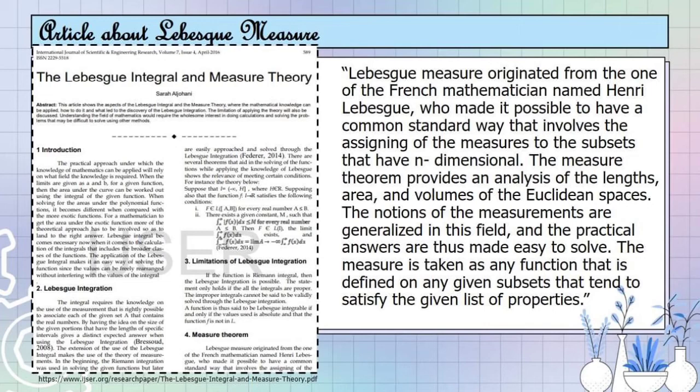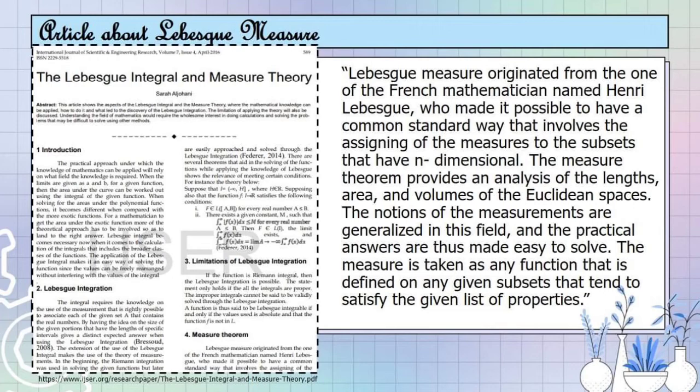Excerpts from the article about Lebesgue measure include the following: Lebesgue measure originated from the French mathematician Henri Lebesgue, who made it possible to have a common standard way of assigning measures to subsets that are n-dimensional. Measure theory provides an analysis of the length, area, and volumes of Euclidean spaces. The notion of measurement is generalized in this field and the practical answers are thus made easy to solve.